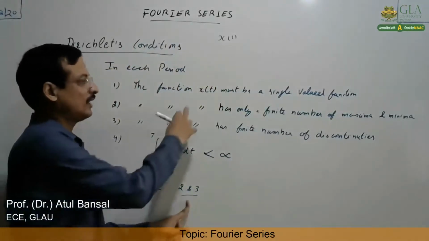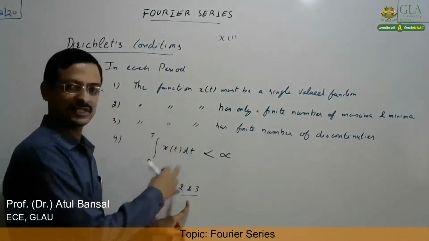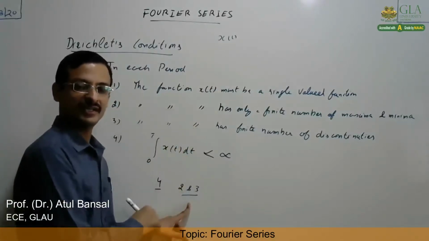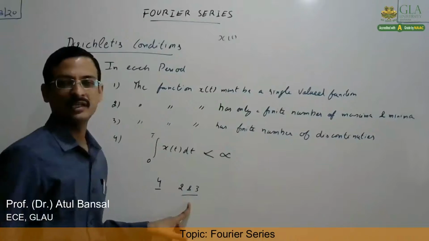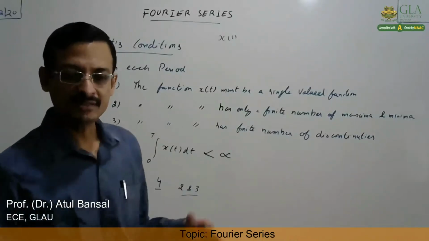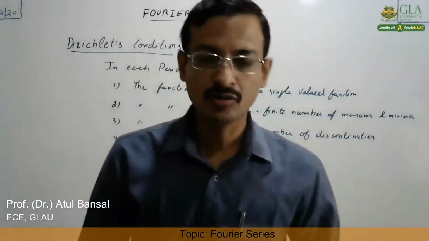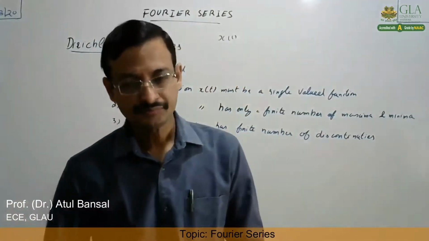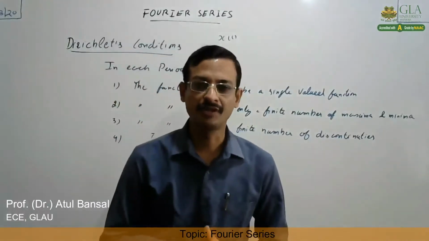But if a signal, along with condition 4, satisfies conditions number 2 and 3 also, it means the Fourier series is guaranteed as well as the series will be convergent. Convergent means that it will not go to an infinite value. It will be converging to some finite value. Alright. So these are the conditions for the existence of Fourier series.